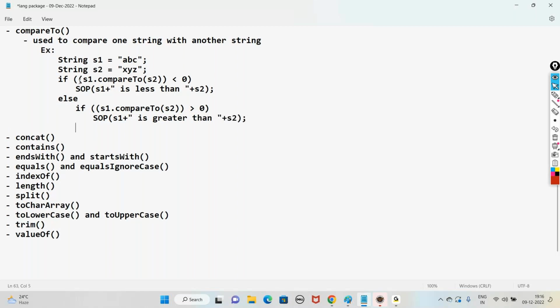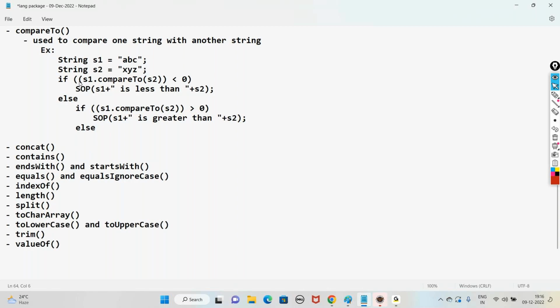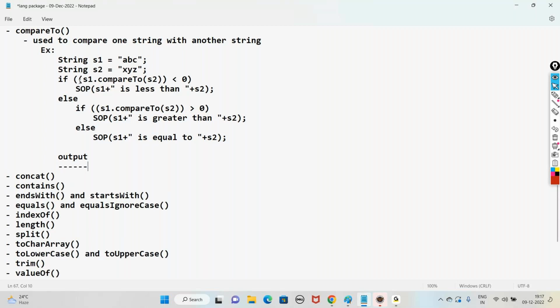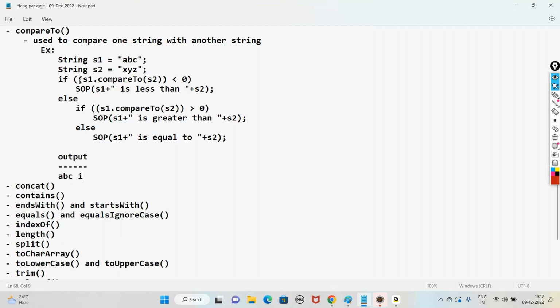Else means not less, not more, then directly we can say s1 is equal to s2. So based on our example, the first condition will be true, so we get the output as abc is less than xyz.